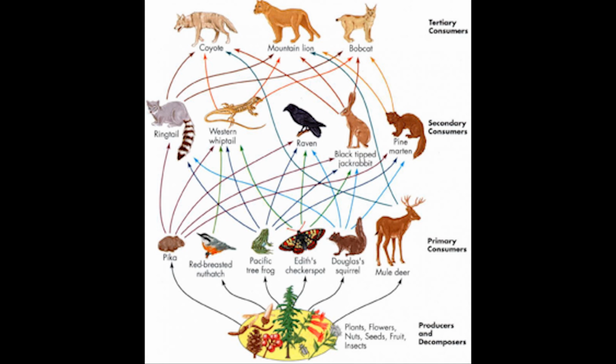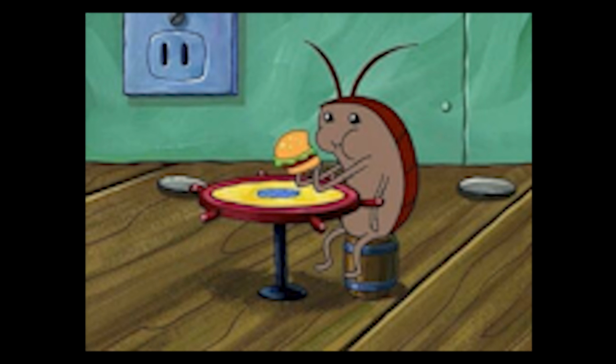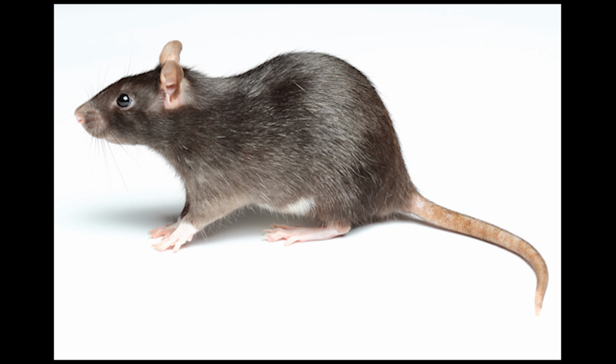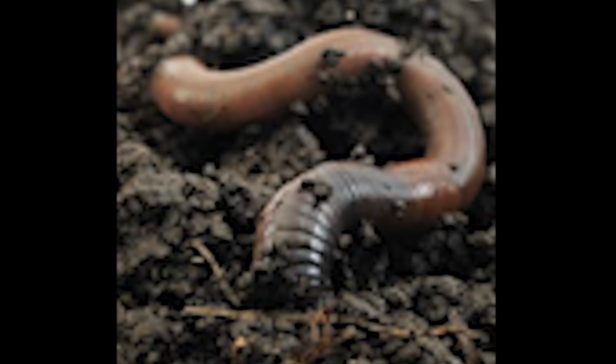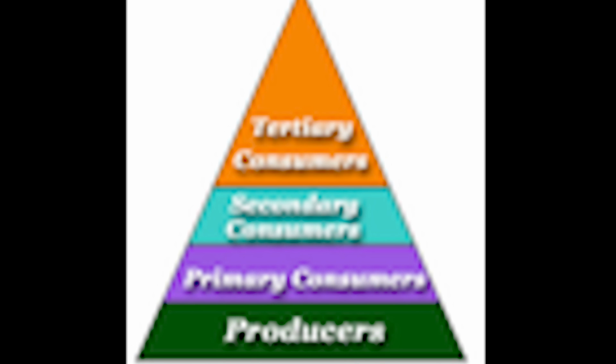Let me give you an example of this. Let's imagine a little cockroach that is eaten by a rat. Then the rat is eaten by a cat that later on will be sold to tacos pipe in order to be eaten by you. And finally, your poop will be eaten by decomposers. Each step in a food chain or food web is called a trophic level.